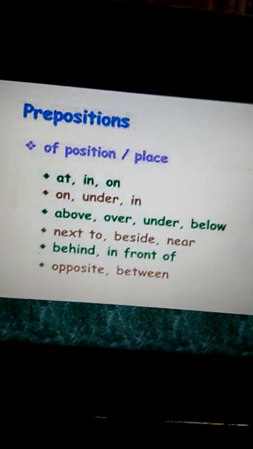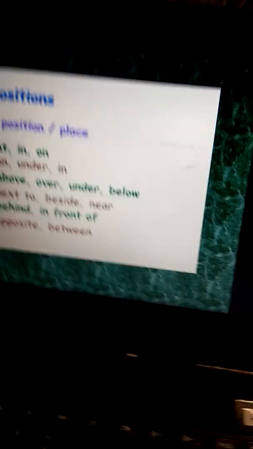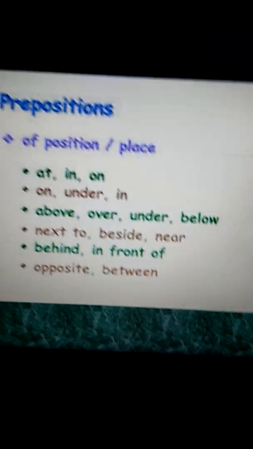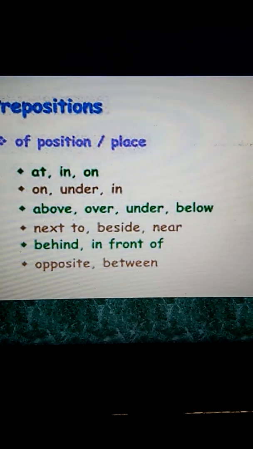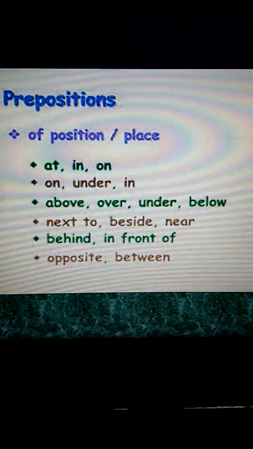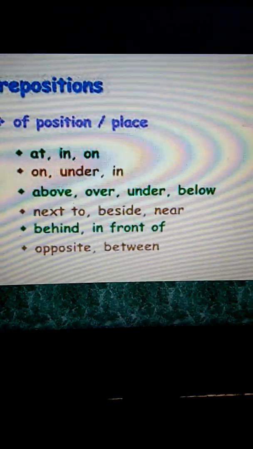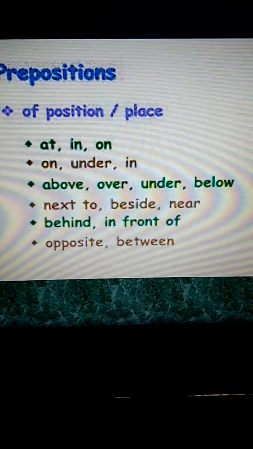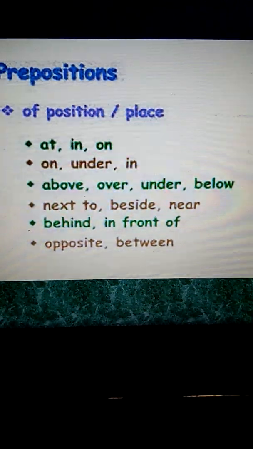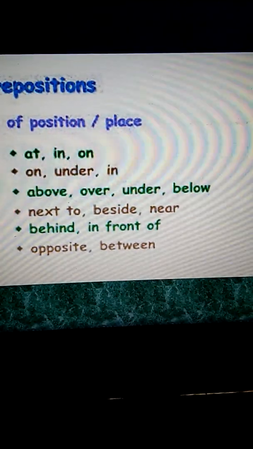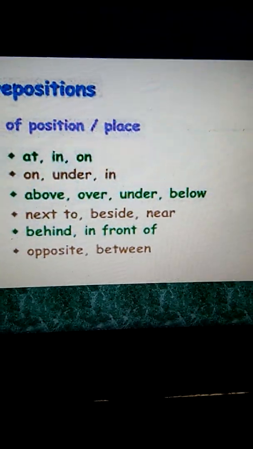Next to: Ram is sitting next to Rohit. In front of, beside: Lata is sitting beside Priya. Near: the cat is standing near the house. Behind: I am standing behind the tall boy.